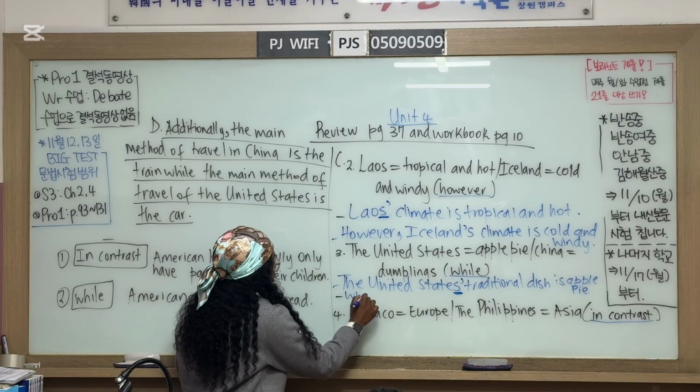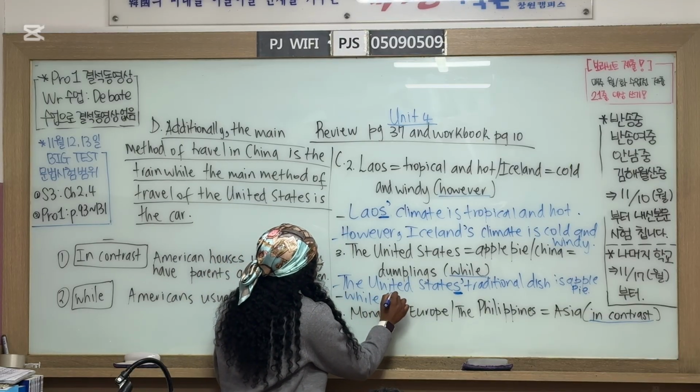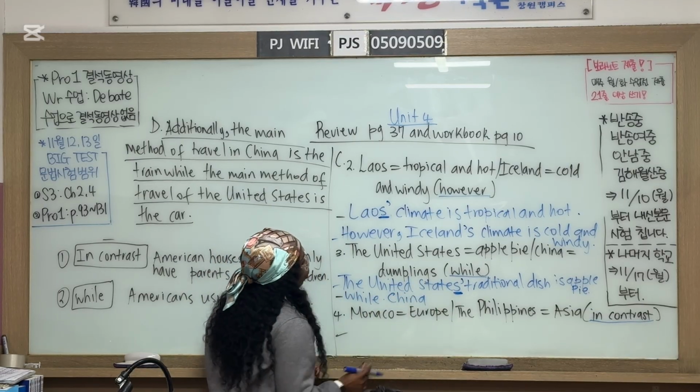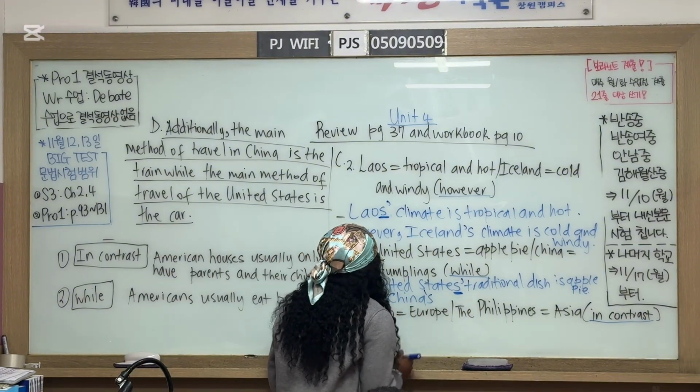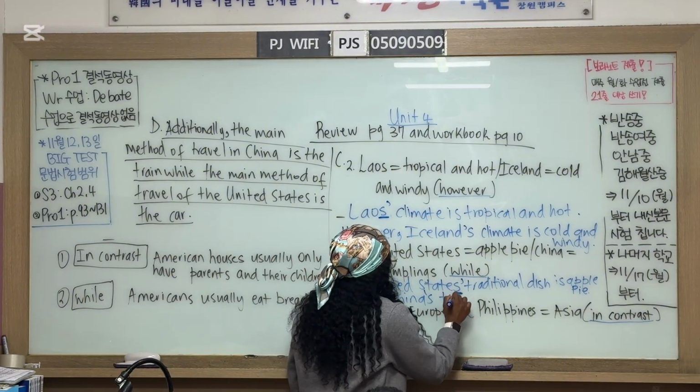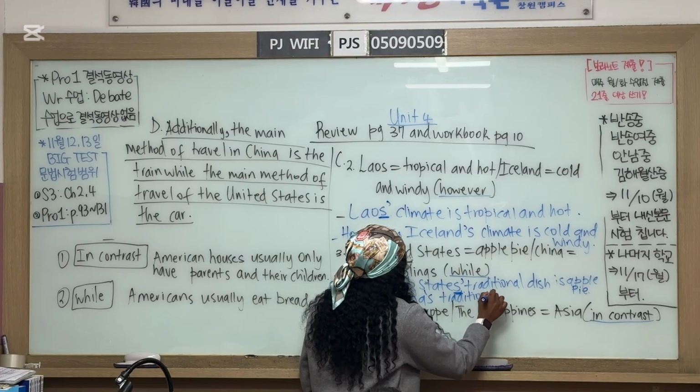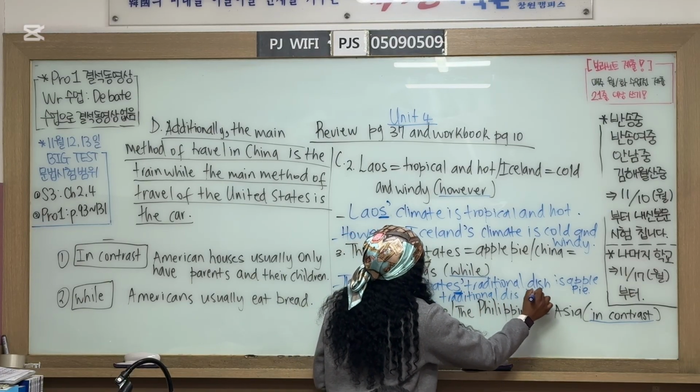While China's, how do I write China's? Apostrophe S. While China's traditional dish is dumplings.